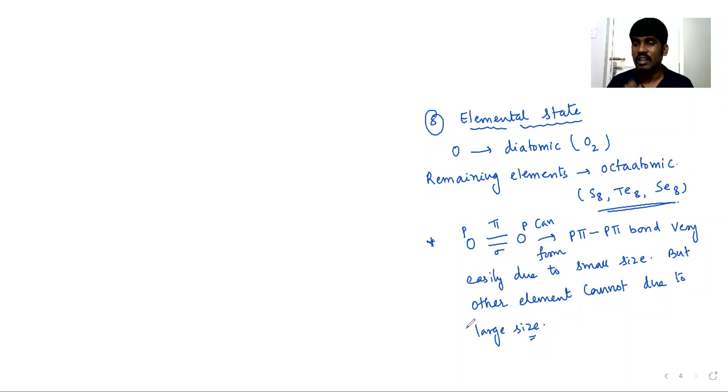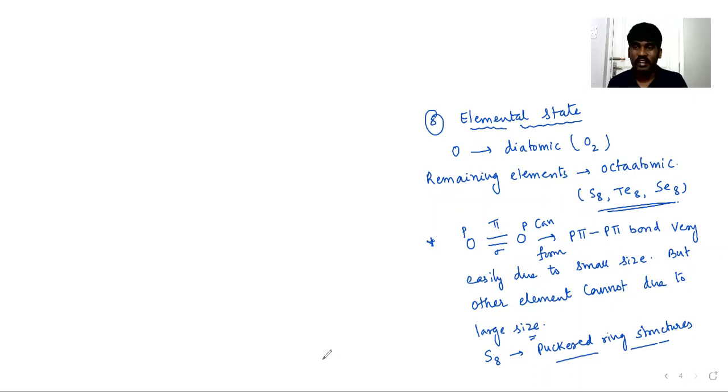Other elements, that's why we do not have S2, we do not have Se2, we do not have Te2. Instead of it, they can form single bonds easily. That's why they exist in the form of S8, Te8, Se8. They have complex structures. But suppose if I say S8, S8 is having puckered ring structures. Of course, we'll talk about it later. Just one line I'm giving. Puckered ring structures it can form.